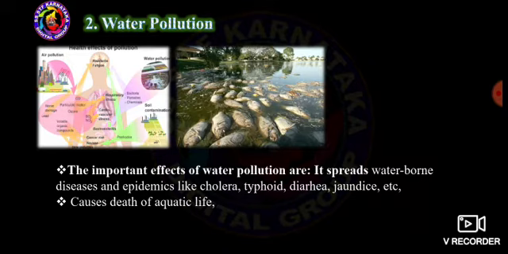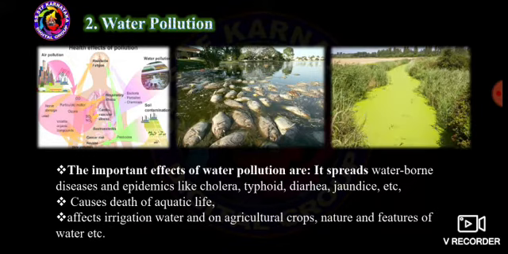Important effects of water pollution: it spreads waterborne diseases and epidemics like cholera, typhoid, diphtheria, and jaundice, etc. It causes death of aquatic life, and affects irrigation water, agricultural crops, and the nature and features of water, etc.